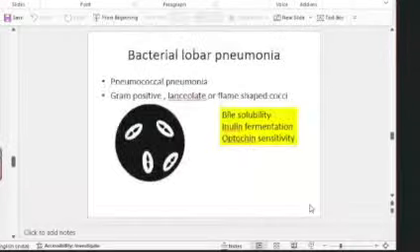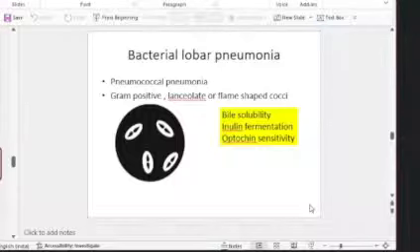And now moving on to bacterial or lobar pneumonia. Pneumococcal pneumonia is very important, and meningitis is also another important infection associated with pneumococci. So if in the question they are definitely pointing at the diagnosis of pneumococcal pneumonia, they will give things like gram-positive flame-shaped cocci seen in the gram stain smear of the sputum or gram stain smear of the CSF. So obviously you have to write about pneumococci.